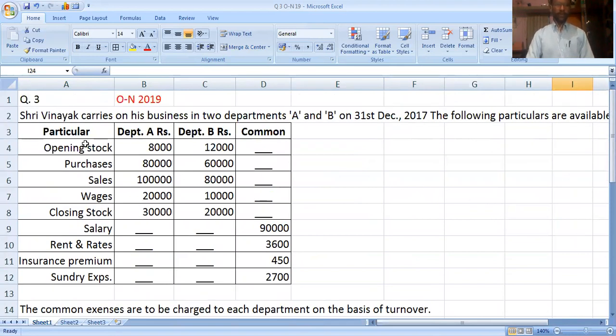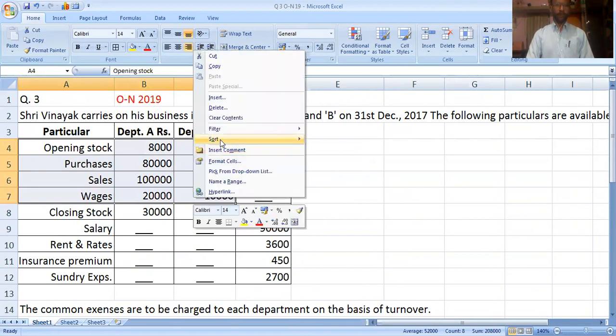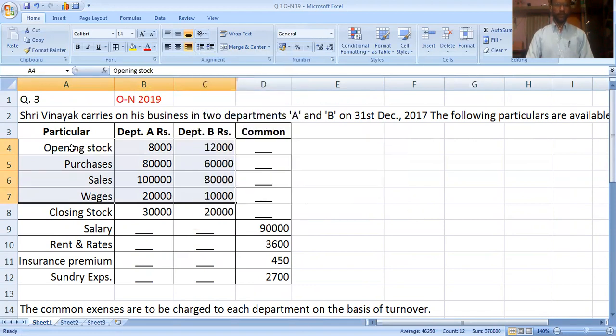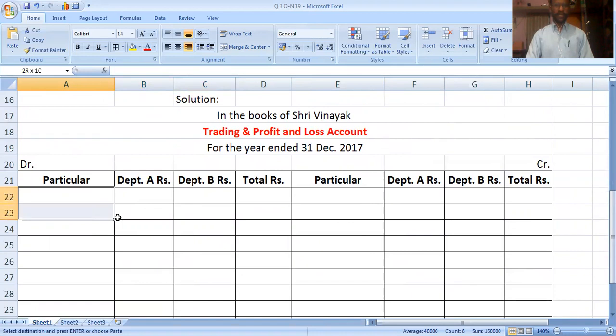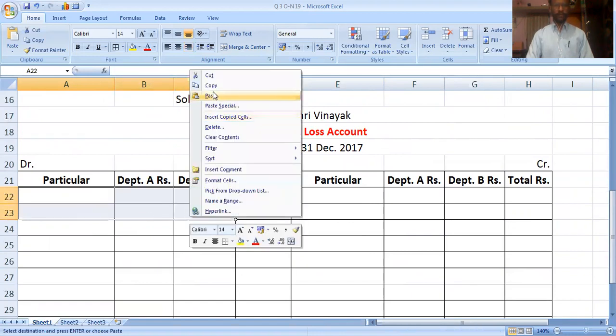First item of this question, opening stock: Department A 8,000, Department B 12,000. Opening stock and purchases, both items should be taken on the debit side of the trading account.